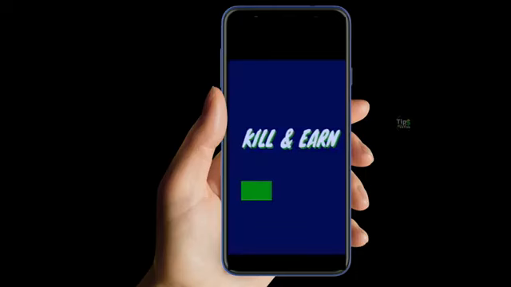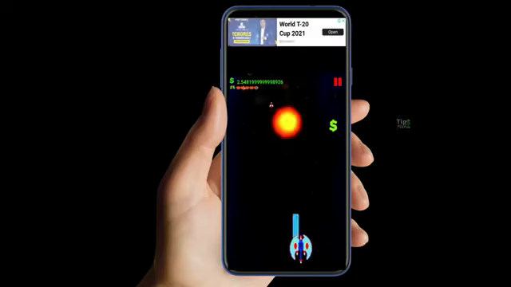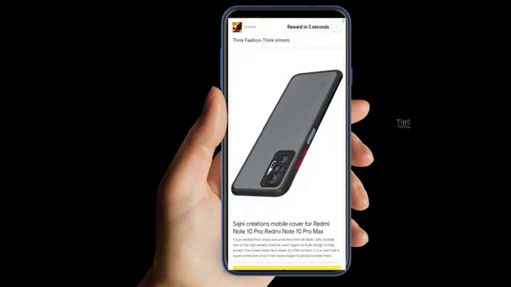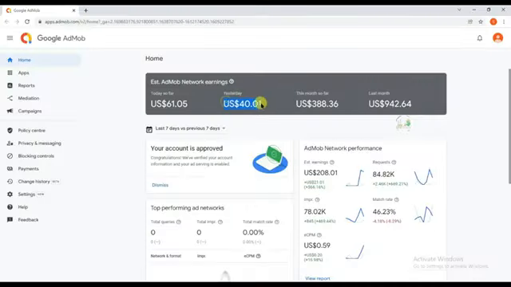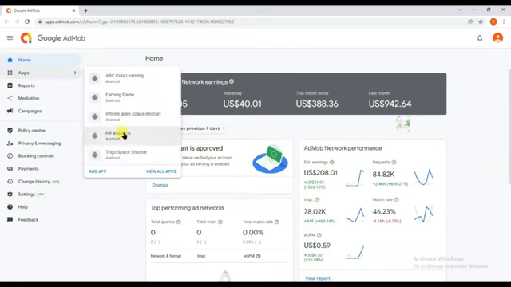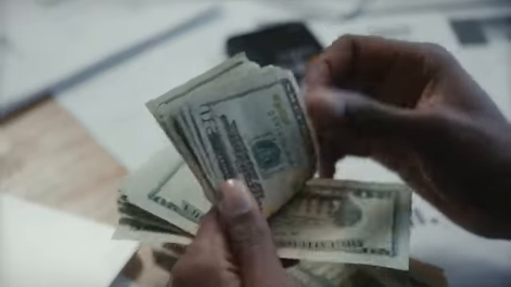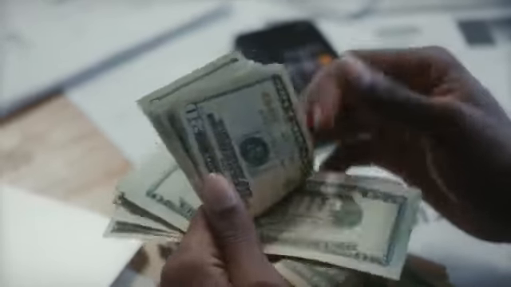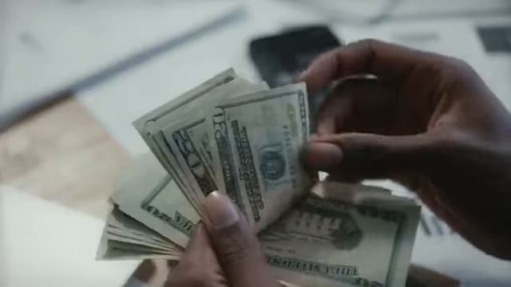Guys, here you can see this is my space shooter game. I made this game using GDevelop software, and here you can see Google Ads is running on my game. I earn good money from this game. Here you can see these are my earnings. You can also earn this amount of money. You do not need to work hard to earn this amount. If you follow this video step by step, then I'm sure you will earn this amount every day. I recommend you make your own game using GDevelop software.